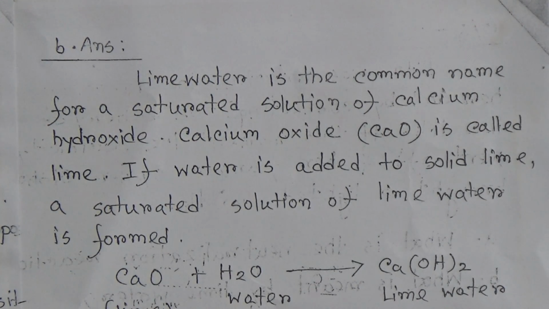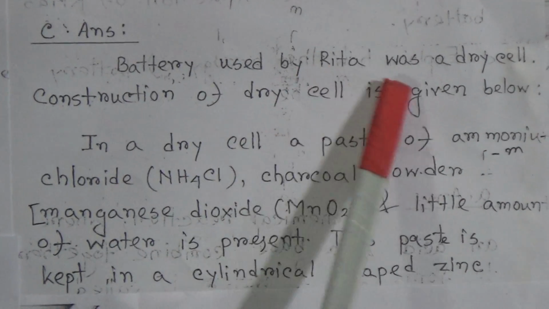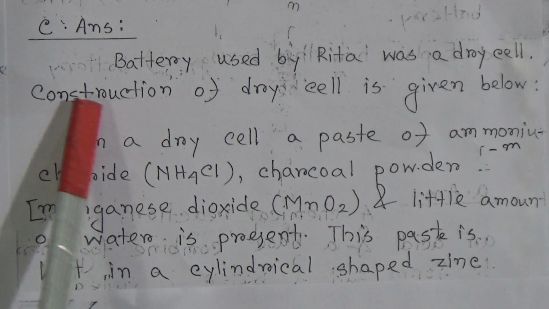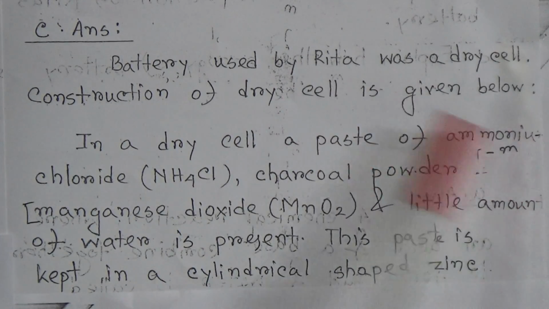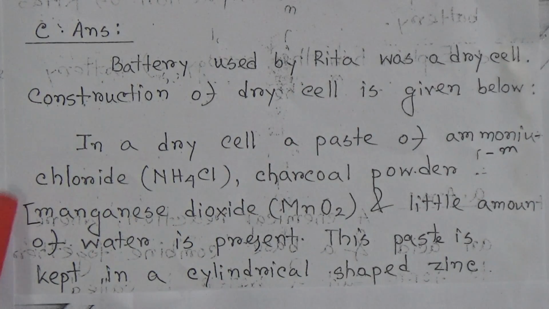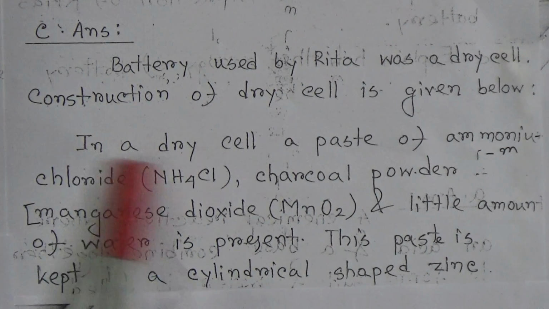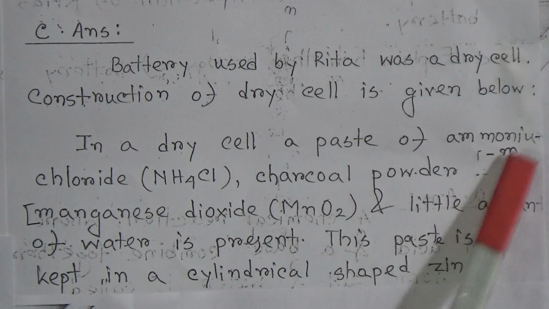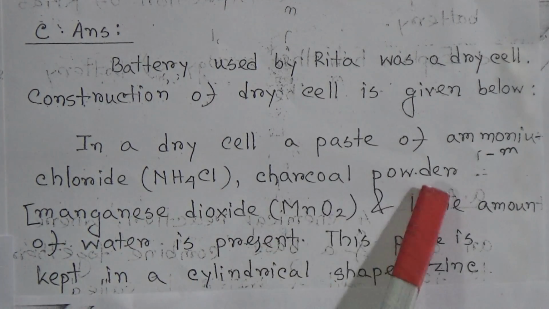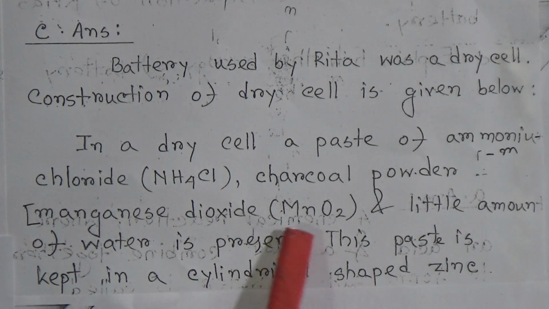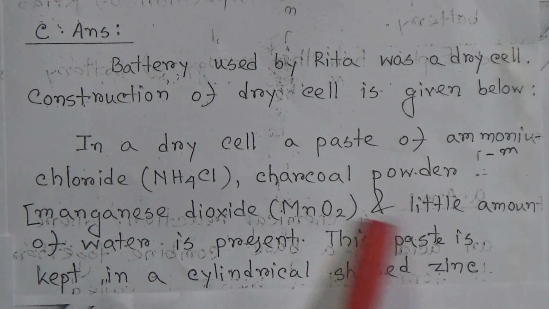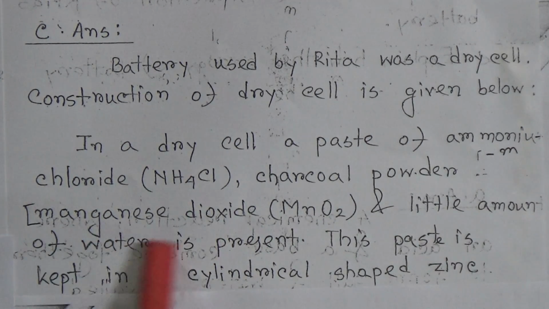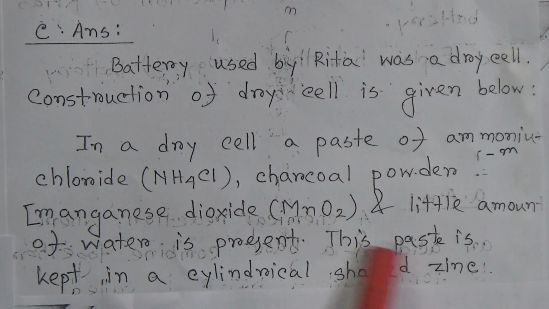Now come to the answer of C. The battery used by Rita was a dry cell. The construction of a dry cell is given below. It is given in your textbook, so you can follow your textbook for copying that. In a dry cell, a paste of ammonium chloride, charcoal powder, manganese dioxide and a little amount of water is present, and